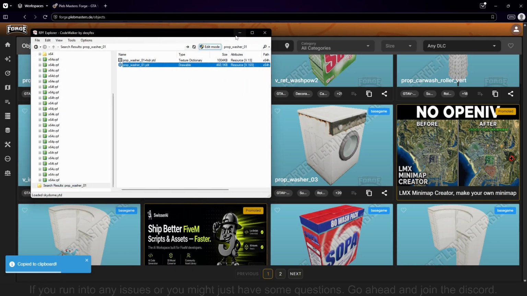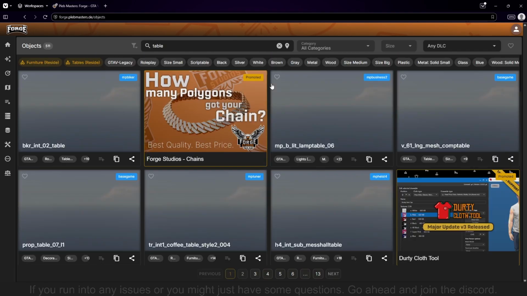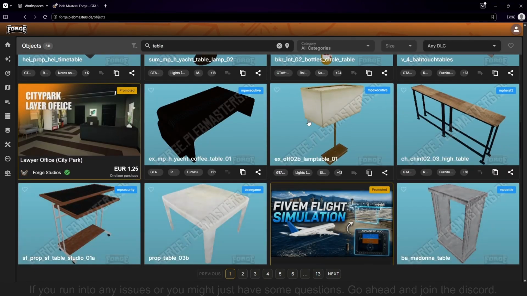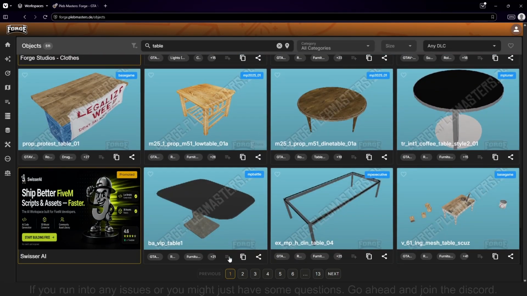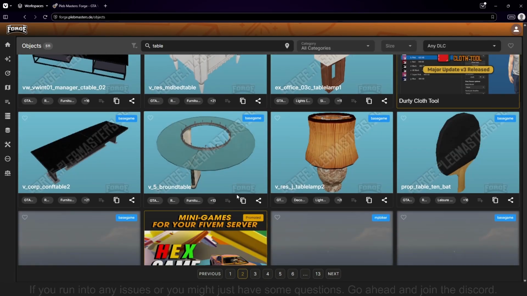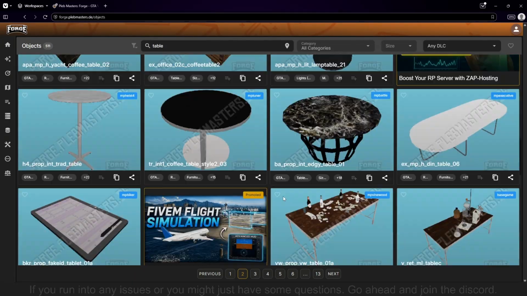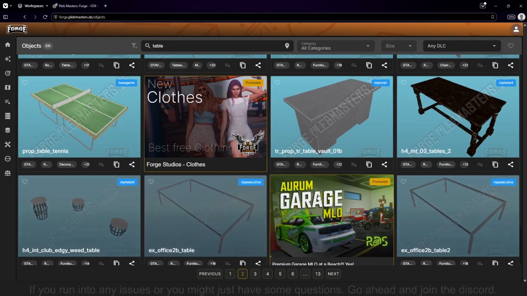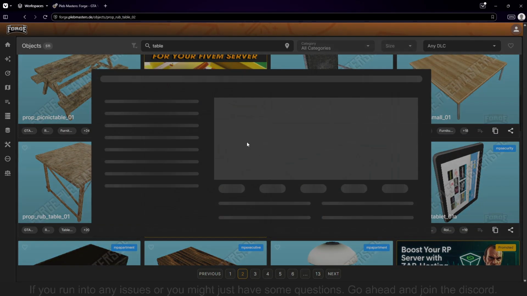We also want a table. So we're going to search table. And just looking around, let's see if we can find one we like. I think we are going to choose this one right here.